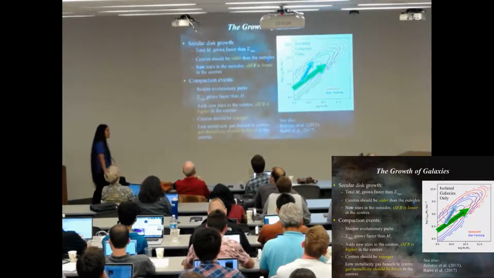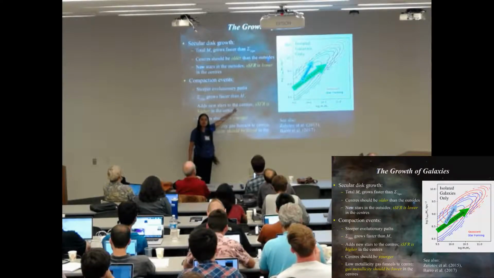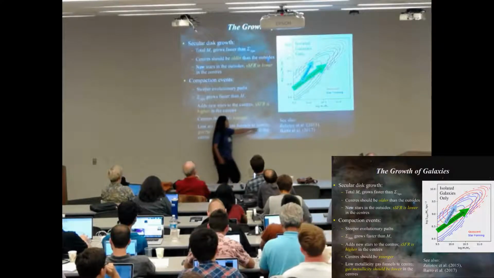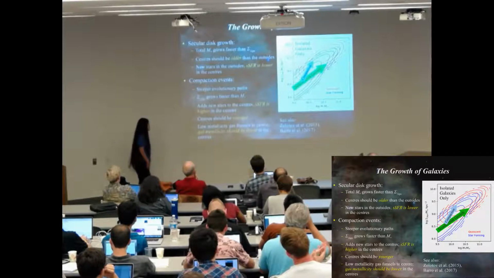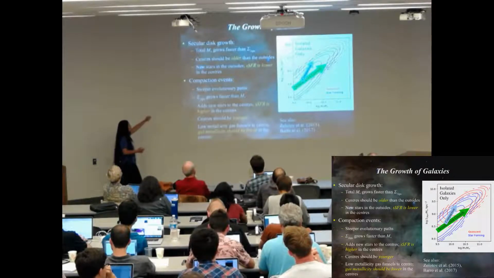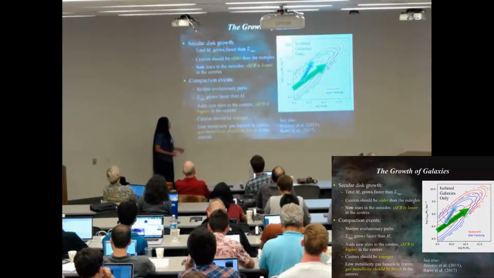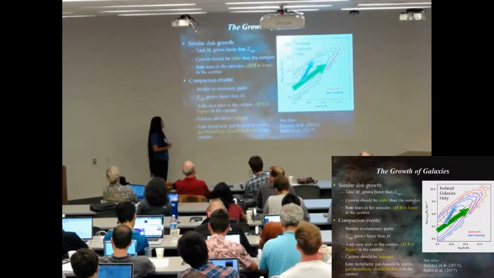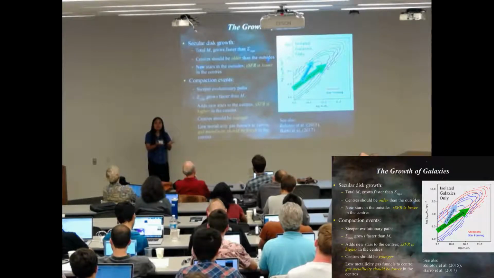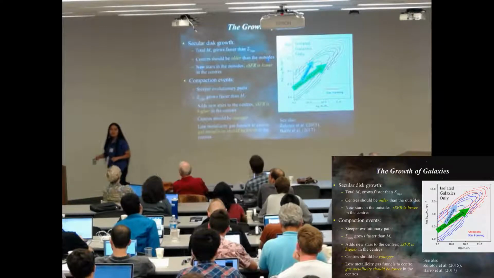Okay, so what about compaction? Compaction events predict a steeper evolutionary path, and you see this in the Avishai simulations. Barro et al. also noticed this. You expect that sigma 1 should grow faster than M star because all the gas funnels towards the center. So compaction adds new stars to the centers, SSFR is higher in the centers, and the centers should be younger, relatively speaking. You also expect the centers to have lower metallicity in the gas.